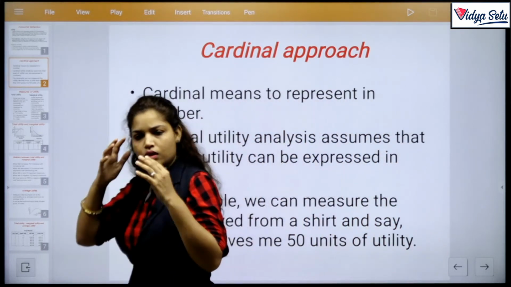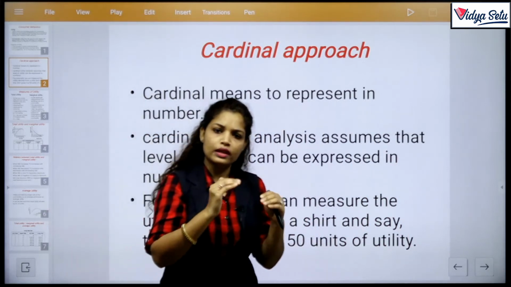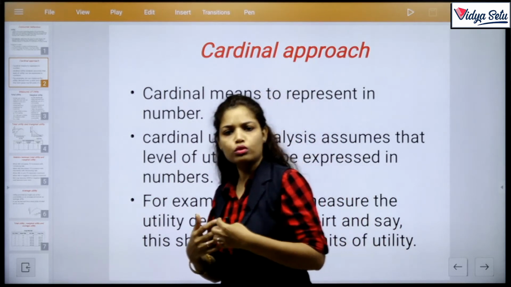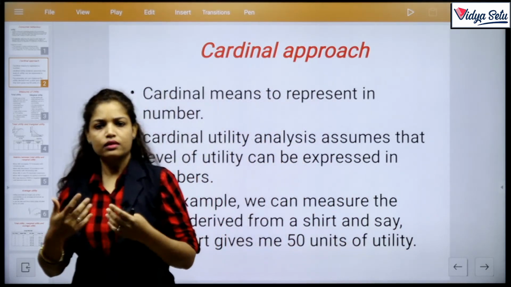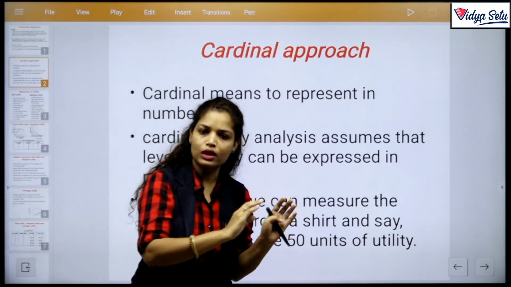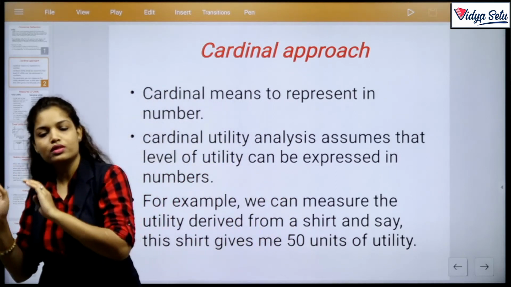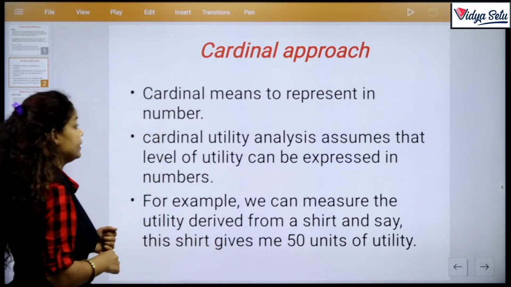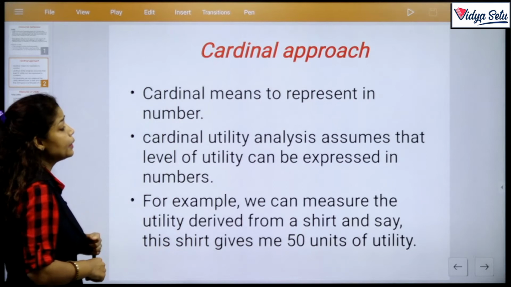So the cardinal approach says that we can give numbers to utilities. Some goods give a certain number of utility to the consumer and other goods give a different utility. So cardinal means to represent in number.